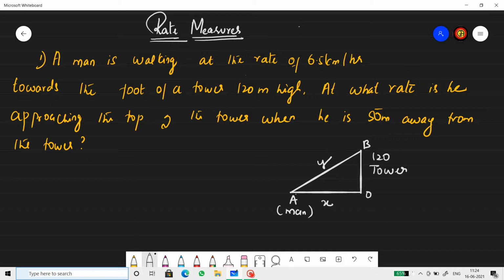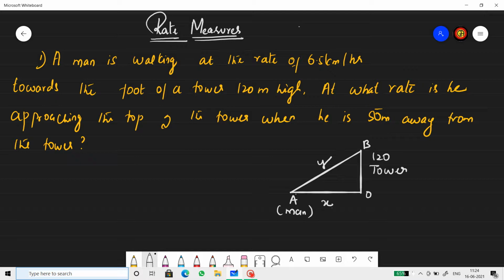The man is walking at the rate of 6.5 kilometer per hour, so he's walking towards the tower. The tower is BO, which is 120 meter, as said in the question. At what rate is he approaching the top of the tower when he is 50 meter away from the tower?